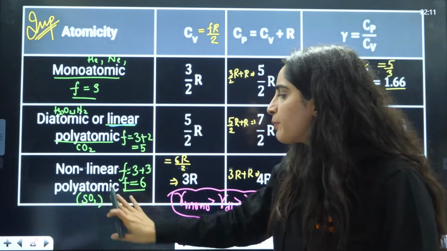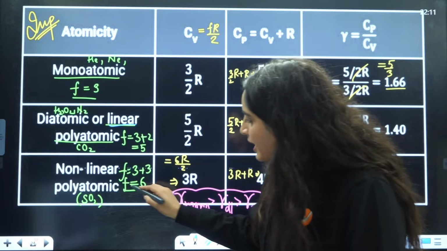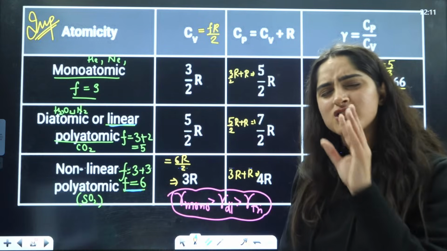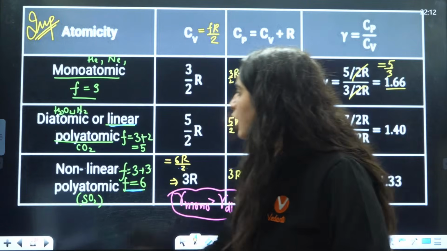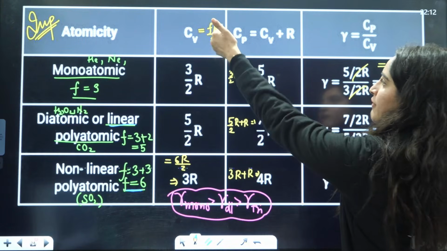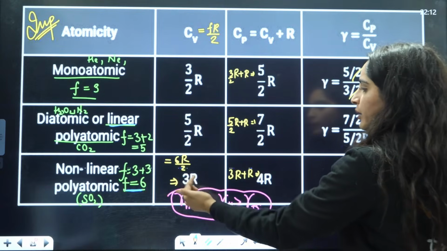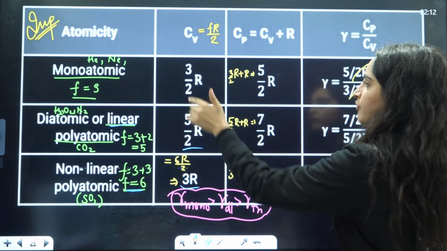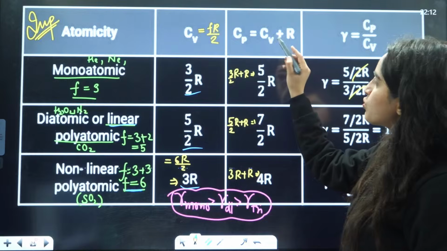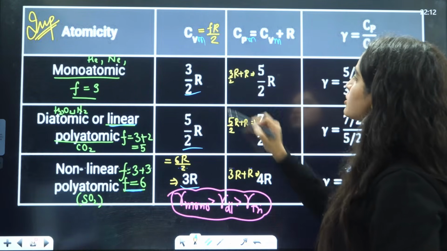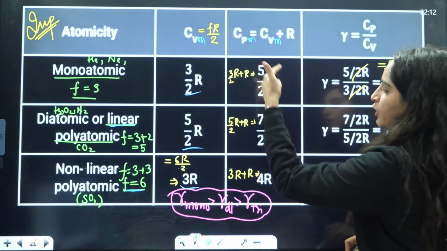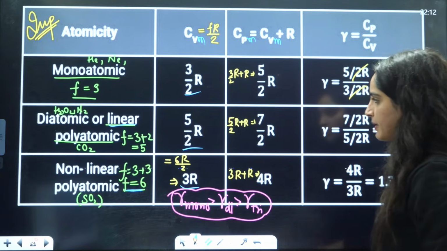So a non-linear polyatomic gas will have degree of freedom 6. Just remember the degree of freedom and remember these formulas, right? Now we know that Cv is equal to fR by 2. Just put that value here and you will get the value of Cv. Cpm is equal to Cvm plus R. Just put this value here and you will get the value of Cpm.